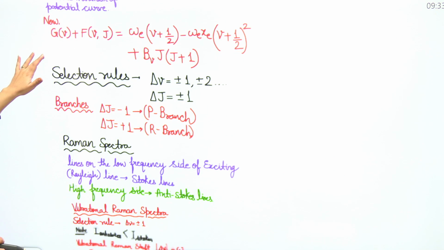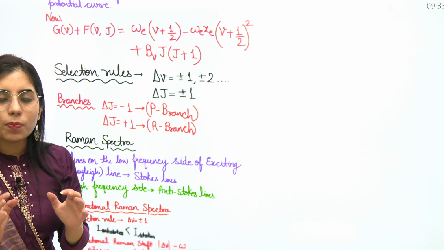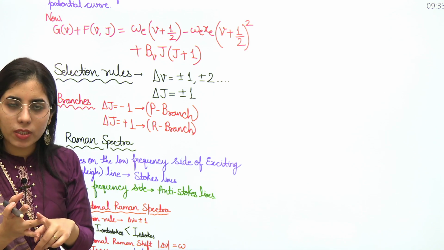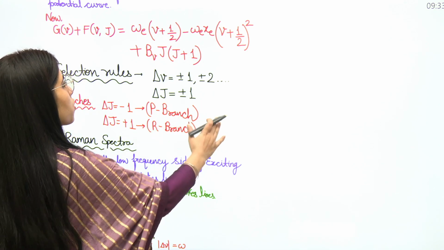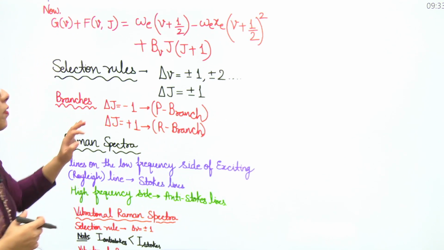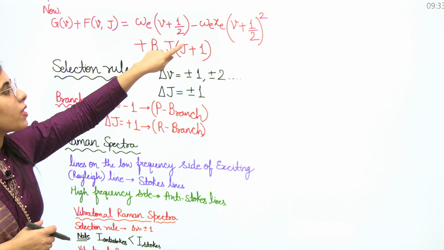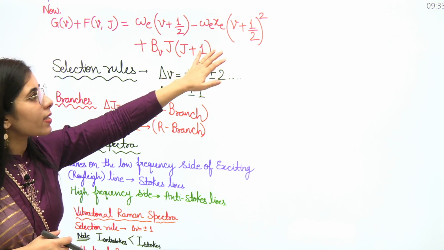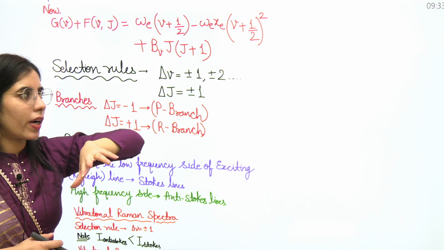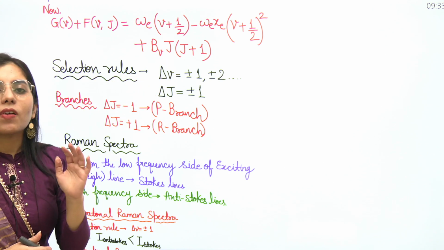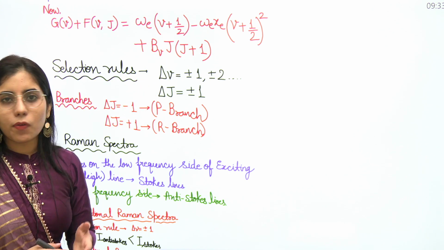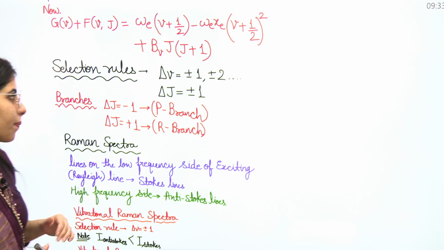If you are considering the interaction between rotation and vibration, then the energy expression which you will have is this one: omega E into V plus half, minus omega E x E into V plus half whole square. Clear? Also plus BV into J into J plus 1. What is the value of the rotational constant in this case? We have already considered that. It will remain the same.